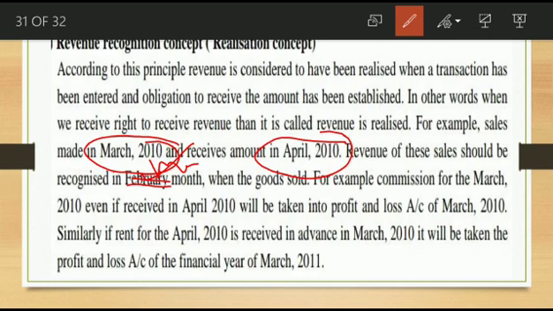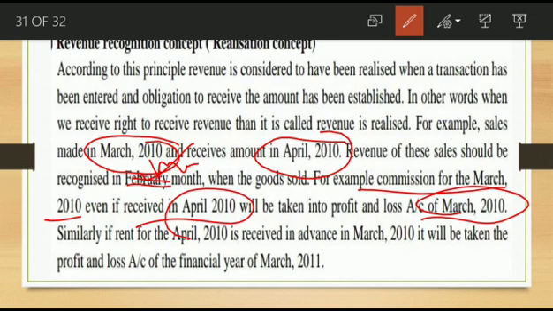So, for example, commission for March 2010, even if received in April 2010, will be taken in the profit and loss account of March 2010. Why? This commission is during which year? March 2010 is the end of this period, and at the end of this period the commission has occurred. You agreed on the commission, but it is received in the next financial year. But in which year's profit and loss account will you consider this commission? You will consider this commission in March 2010.